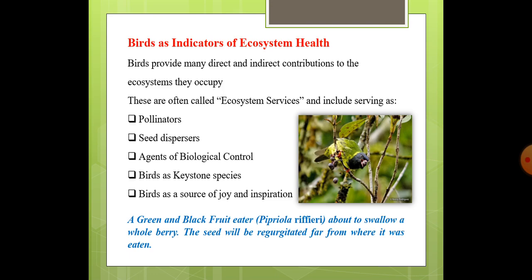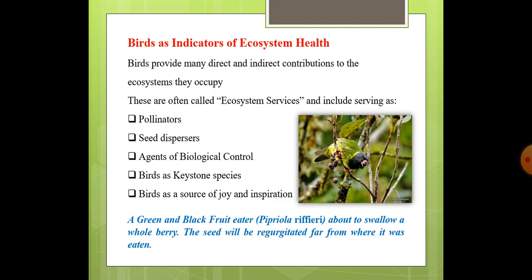Birds as indicators of ecosystem health. We say that birds are indicators of ecosystem health because birds provide many direct and indirect contributions to the ecosystem. They are often providing ecosystem services. And what are those ecosystem services? They act as pollinators, seed dispersers, agents of biological control, keystone species, and a source of joy and inspiration.